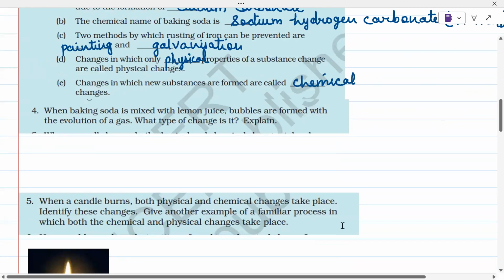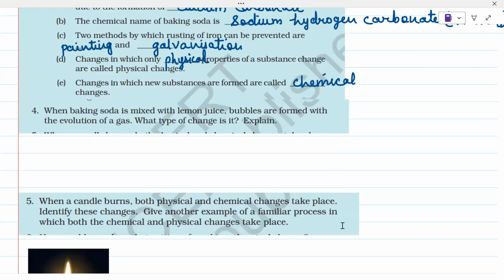When baking soda is mixed with lemon juice, bubbles are formed with the evolution of a gas. What type of change is it? Explain. We know that when baking soda is mixed with lemon juice, it is a reaction in which carbon dioxide gas is formed, which will form bubbles, right? So yes, it is a chemical change.